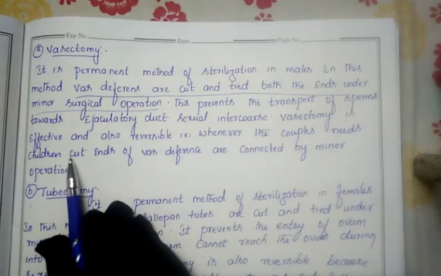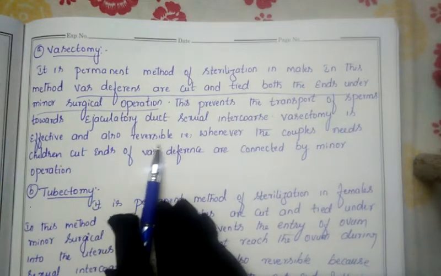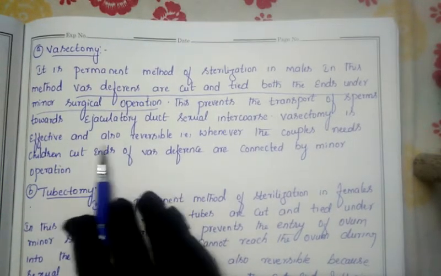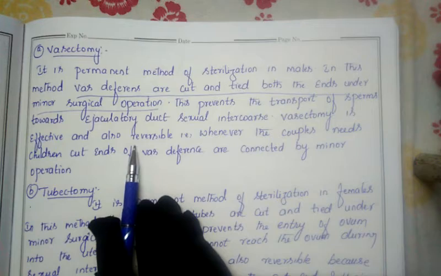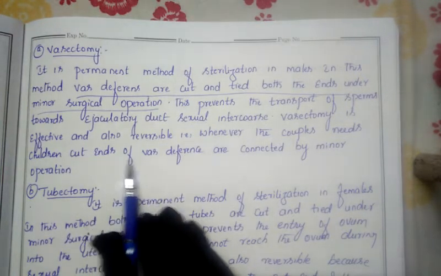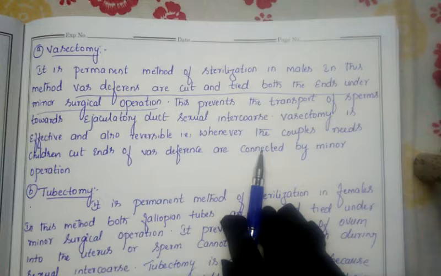And vasectomy is effective and reversible. So it is one of the effective methods, and it is even reversible. As I said here, if the couple decides to have young ones again, they have to go for re-operation, resurgery. By doing the resurgery, they will stitch both the cut ends of the vas deferens, and finally it will become as usual like before, and there is a chance of having children.